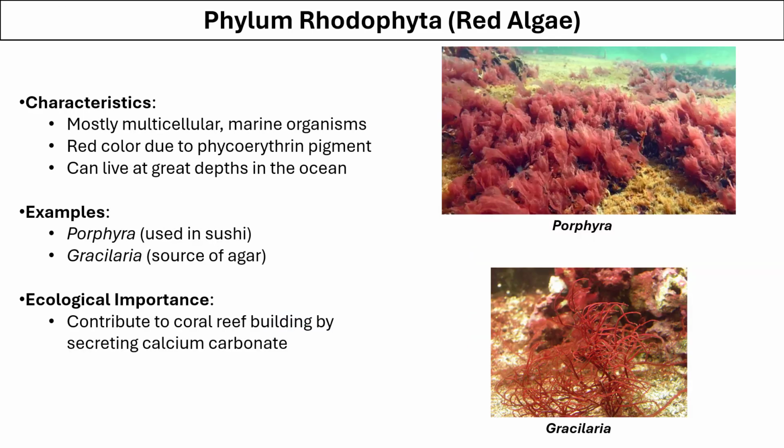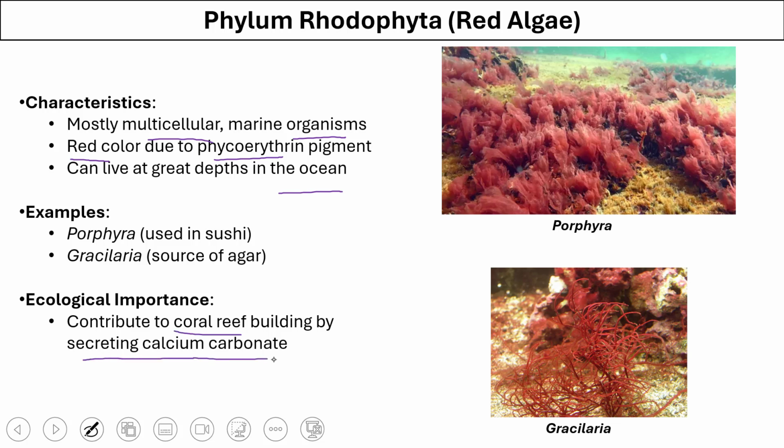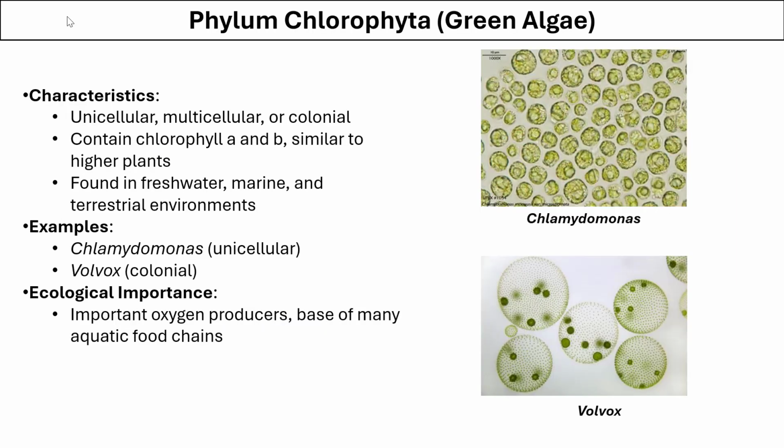The phylum of red alga is called Rhodophyta. They are also mainly multicellular organisms. They are marine, and their red color is because of the pigment phycoerythrin. The word erythrin can be remembered from erythrocytes, which are red blood cells in your blood. They can live in greater depth inside the oceans. They are the major contributors of coral reef, which they build by secreting calcium carbonate.